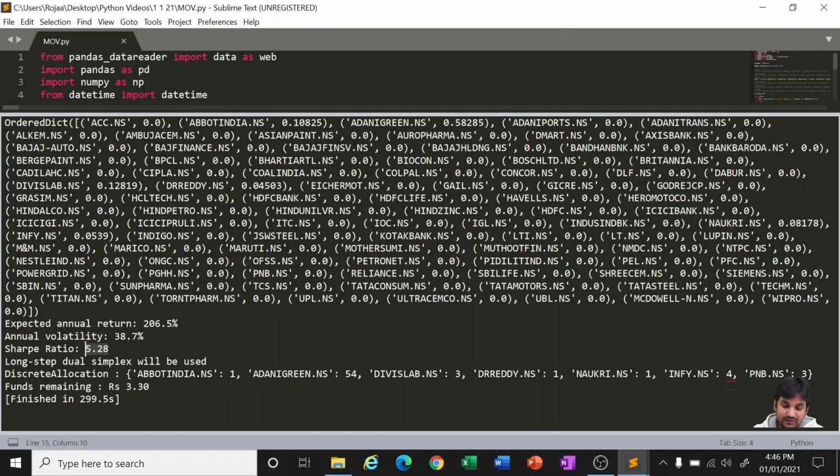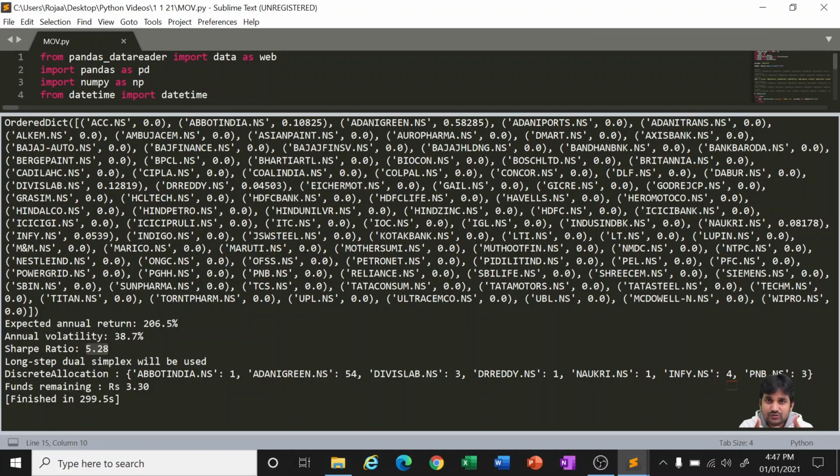So it has given immensely big numbers for us, but these are all based on the history. In the last 5 years, it has so happened. So as a system, as data and analysis, it is assuming that it will happen again, which may or may not be. So as a disclaimer, this is a concept for us to learn and to see the results. But based on this, investing in the stock and expecting the same annual return is always subject to risk. We can't expect the same return.